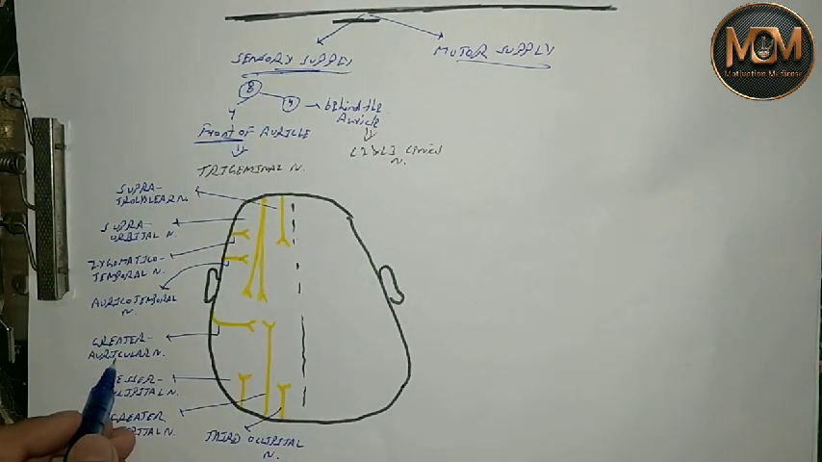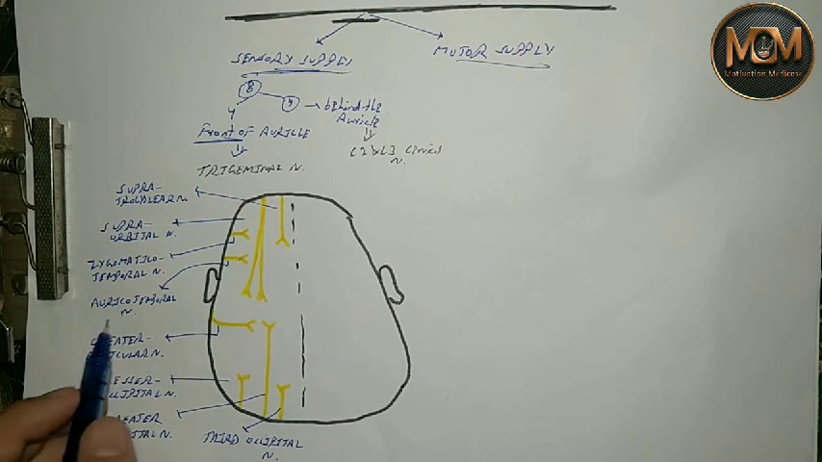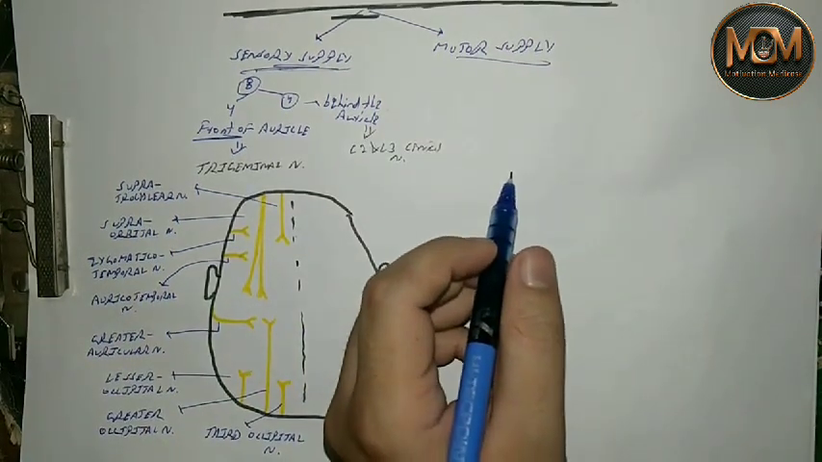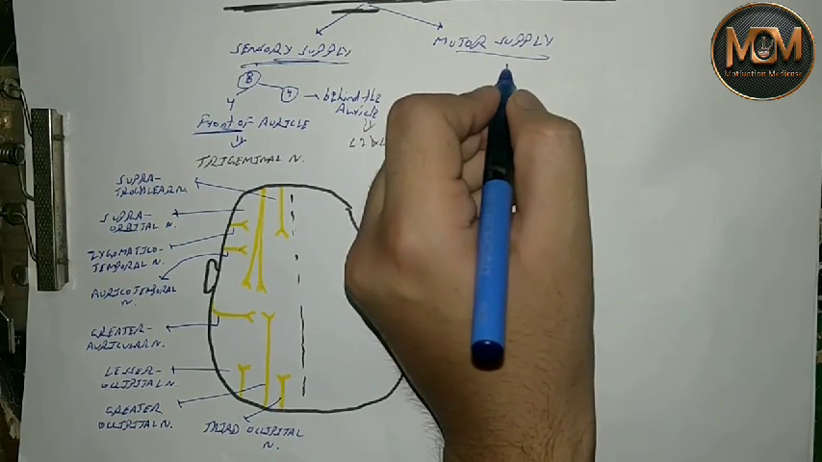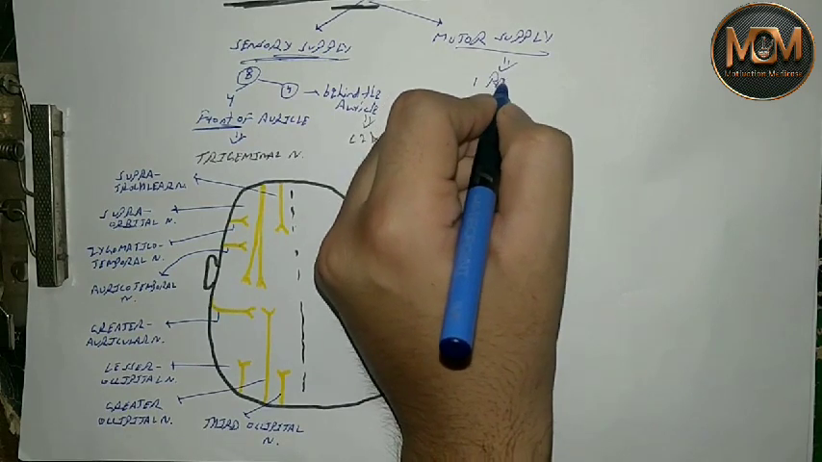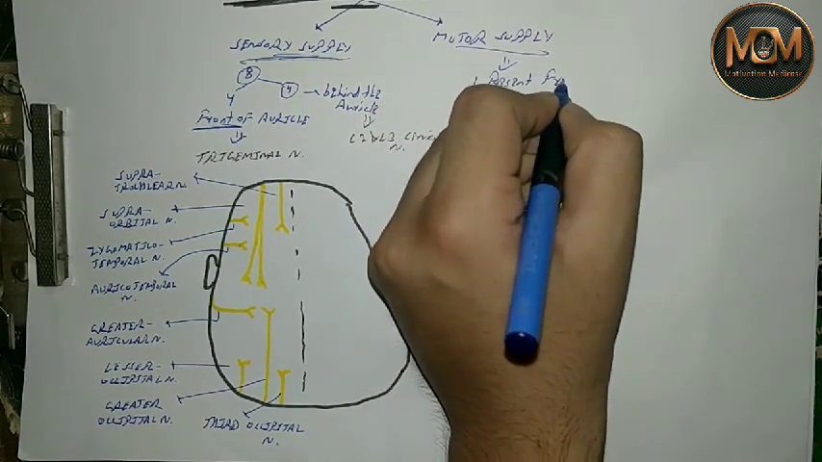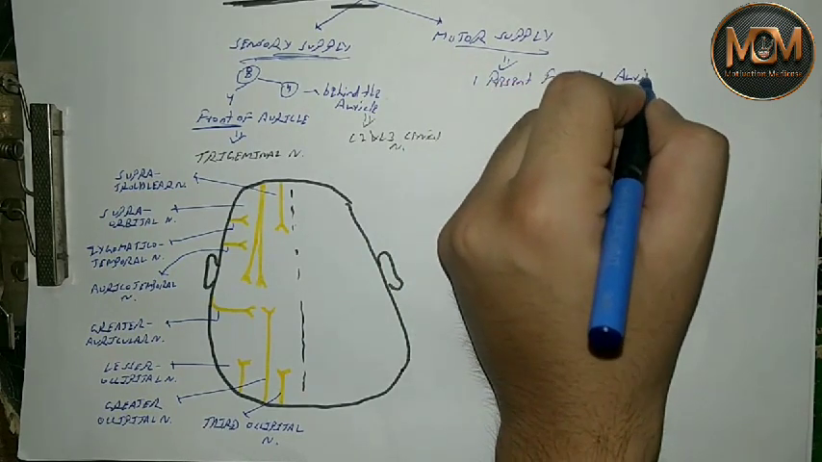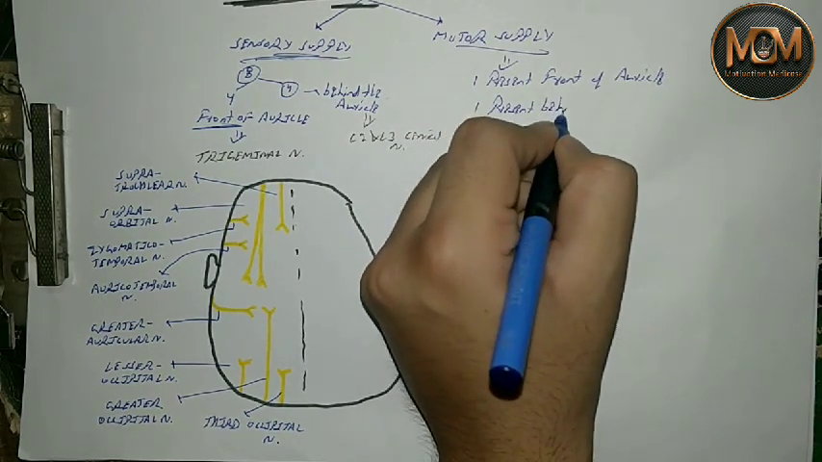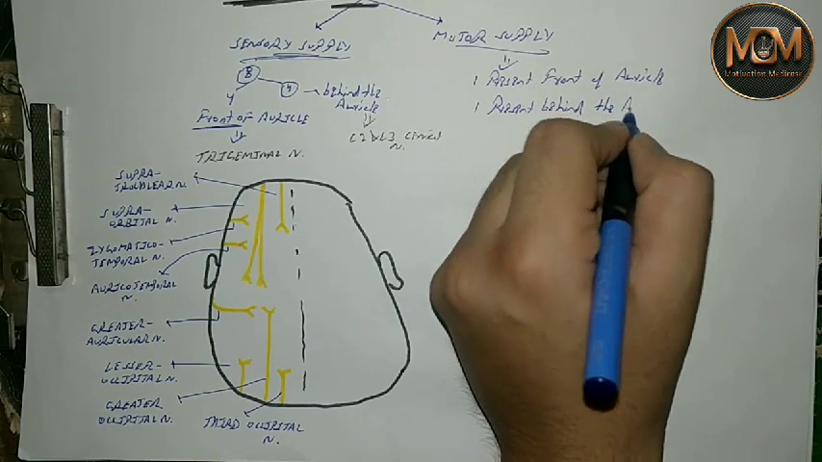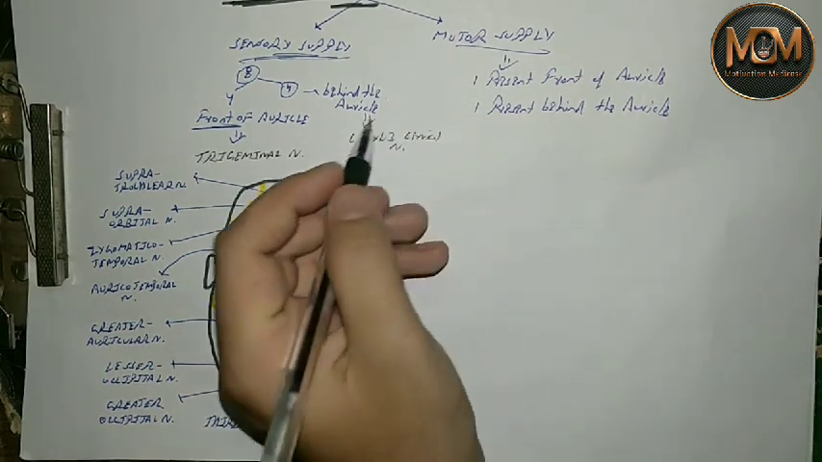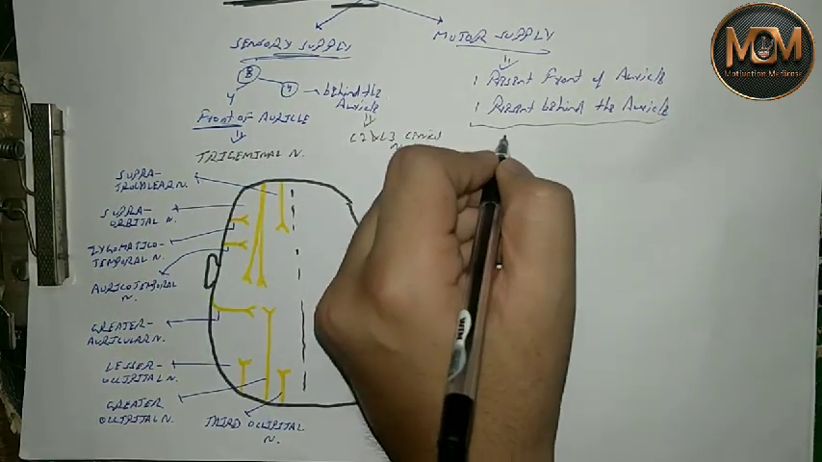These four behind the auricle are derived from C2 and C3, and now we will see the motor supply of the scalp. In motor supply of the scalp, basically one nerve is present in front of the auricle and one present behind the auricle. Both of these nerves are derived from the facial nerve.